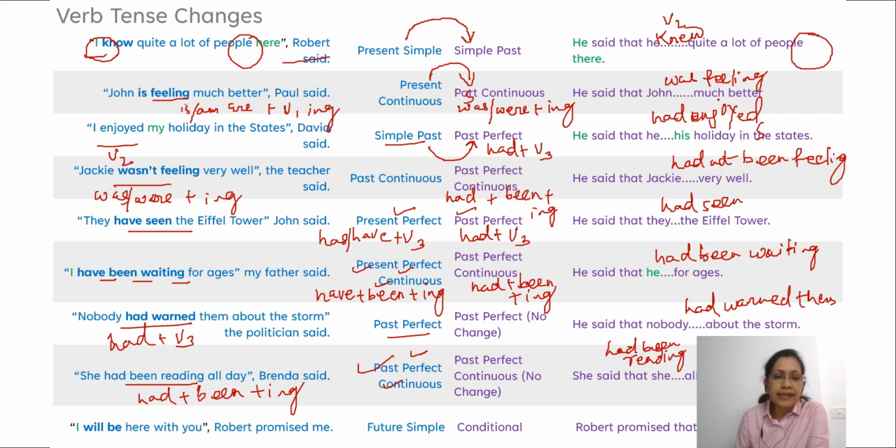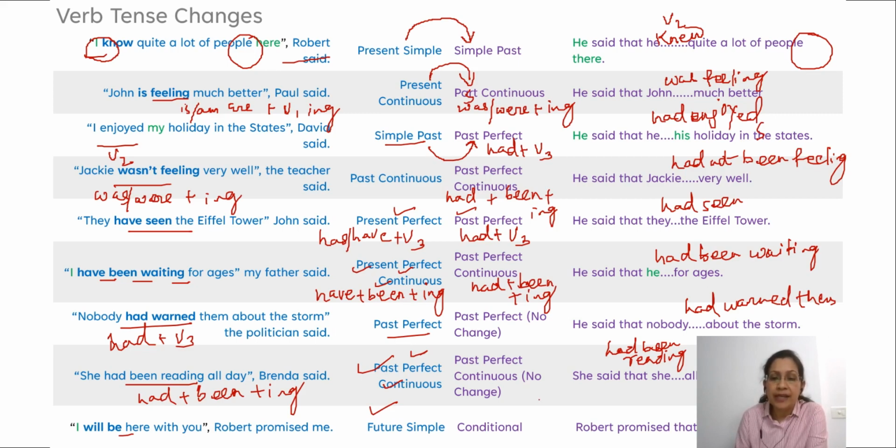And in cases where you have got future tense, simple future, I will be here with you. So this is simple future. It changes into a conditional sentence. So what do we write? Robert, I will be here with you. Robert promised me that will changes to would. Right? Will changes to would.